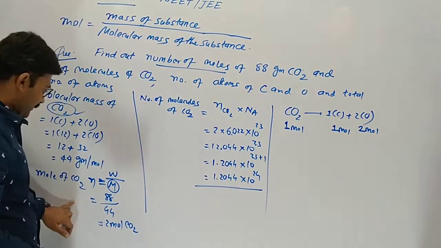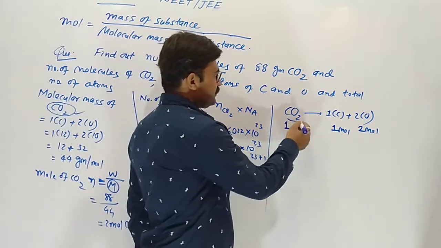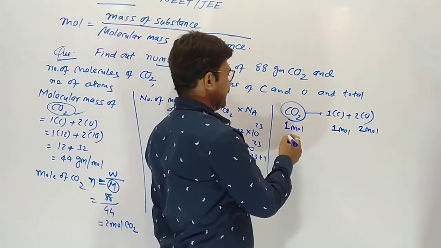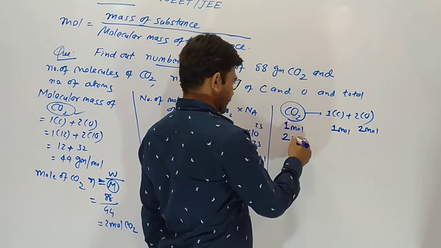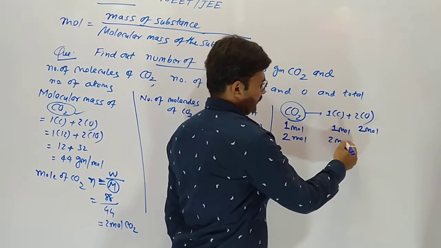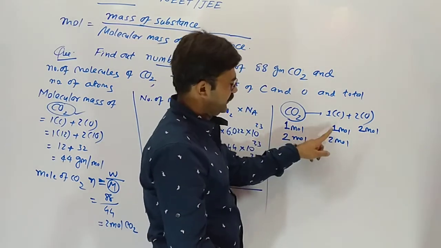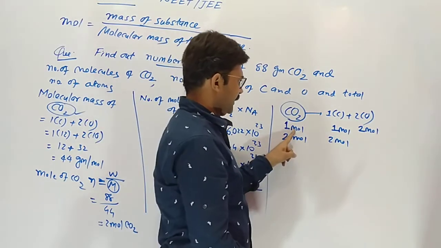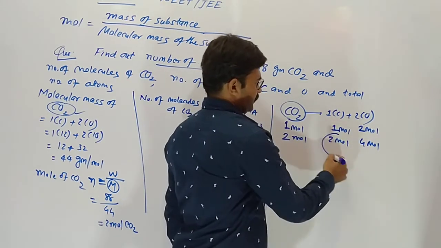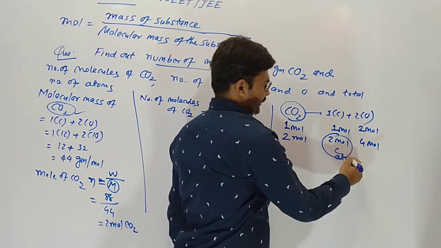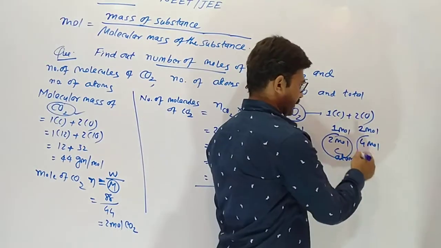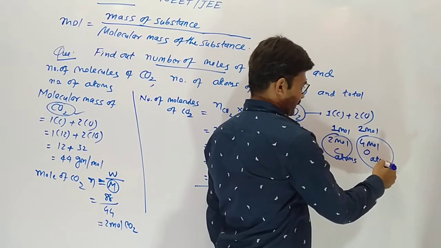But our given mole of CO2 is 2. So by the formula, it is a simple ratio. With help of it we can easily derive. Suppose here is 2 mole CO2. If 1 gives 1, then 2 gives 2. If 1 gives 2, then 2 gives 4. So 2 mole of carbon atoms, not molecules, and 4 mole oxygen atoms.